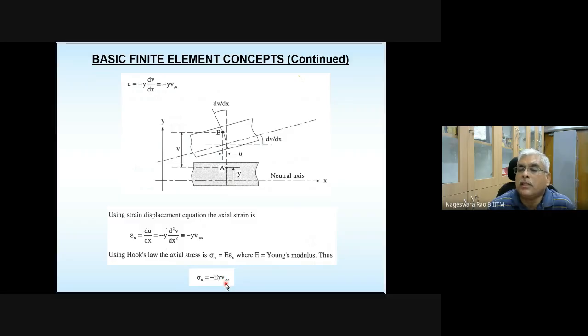And this is nothing but curvature. You are taking rotation; the slope of rotation is curvature. If you take this transverse displacement, the derivative of transverse displacement is rotation, and the derivative of rotation is curvature.